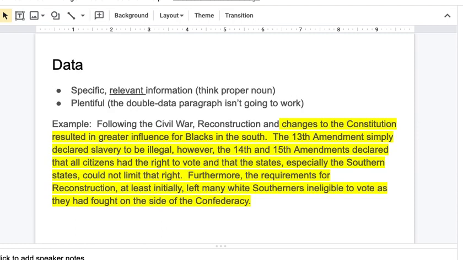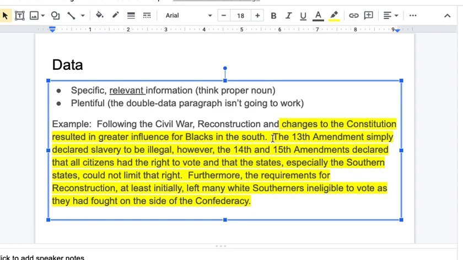Data. Data is specific, relevant information, think a proper noun, and it should be plentiful. The double data paragraph isn't going to work. So here's an example of a chunk of data that I might use in a paragraph. Following the Civil War, Reconstruction and changes to the Constitution resulted in greater influence for blacks in the South. That's more like a warrant, actually. But here we have what is just straight up data. The 13th Amendment simply declared slavery to be illegal. However, the 14th and 15th Amendments declared that all citizens had the right to vote and that states, especially the southern states, could not limit that right.